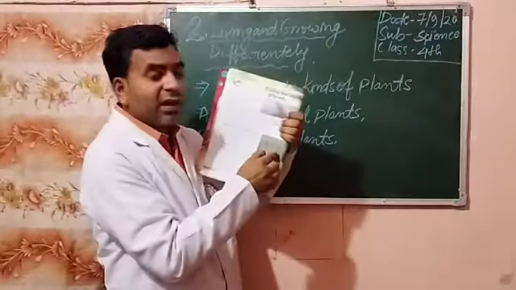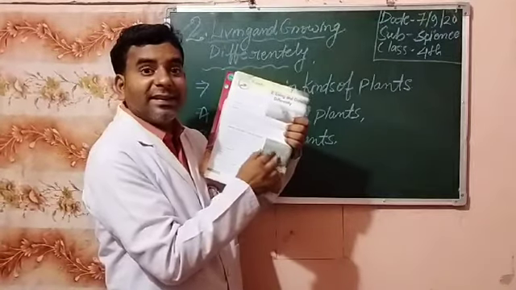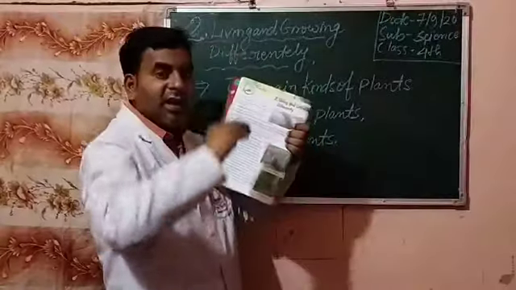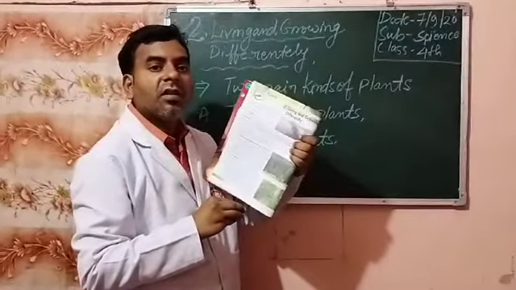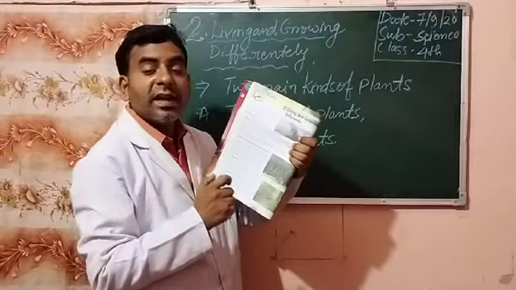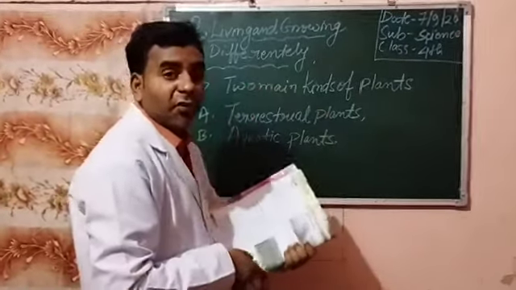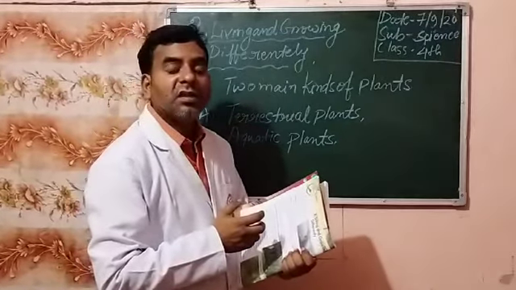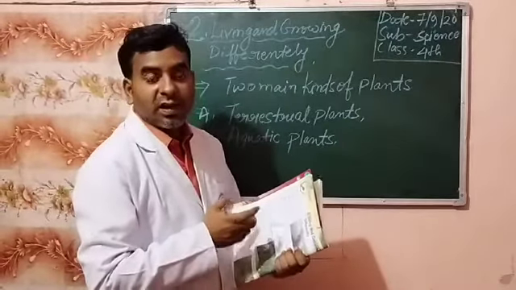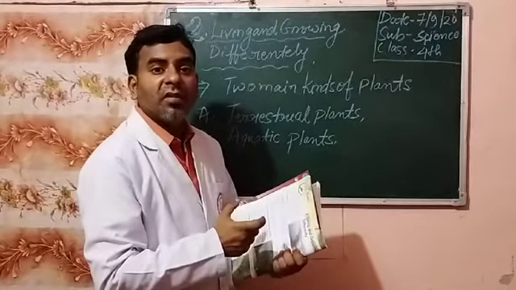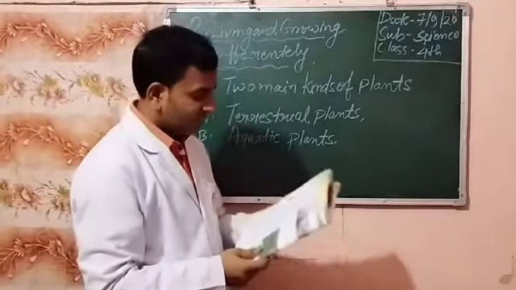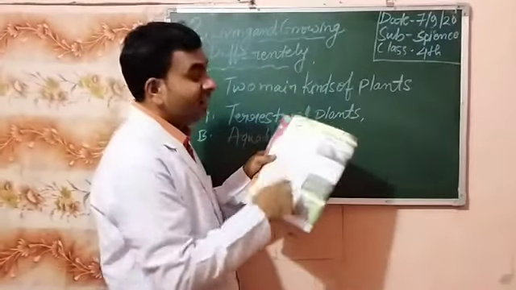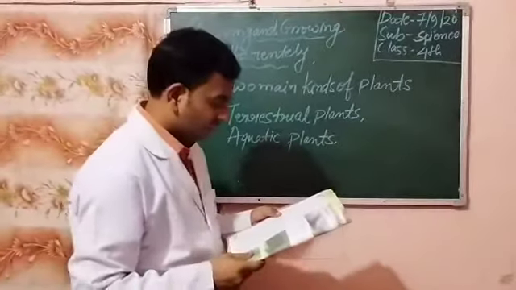So they race to reach the height and get sunlight, because you know photosynthesis: without sunlight the photosynthesis process is not completed, and photosynthesis is for making food for the plant. So they grow tall and thin to catch sunlight.